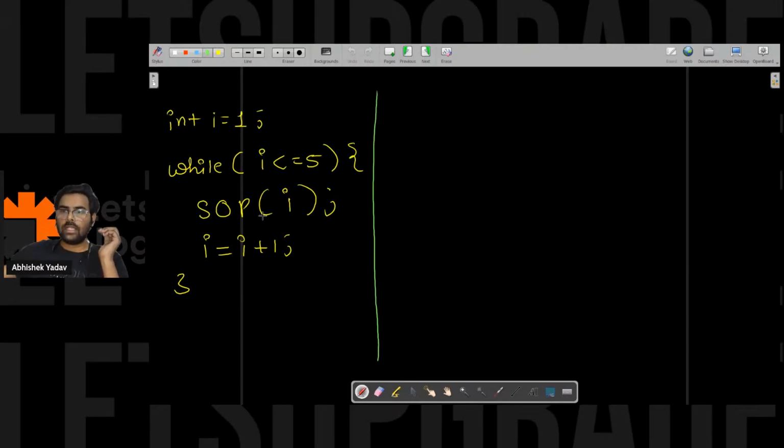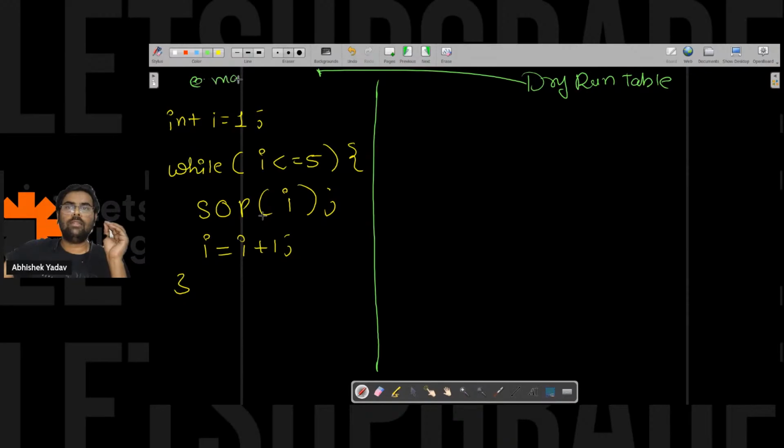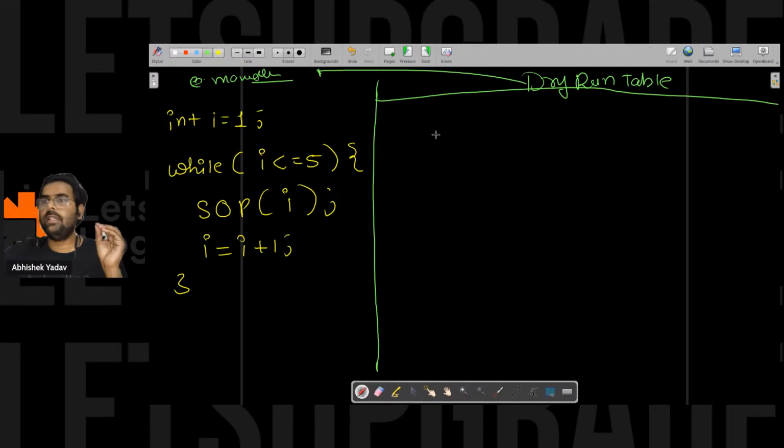When I am drawing the dry run table, the dry run table means you are executing the code manually. Manually executing the code, right? So how can I write the dry run table here? For writing the dry run table, most of the time you have the initialization part, condition part, and updation part, right?